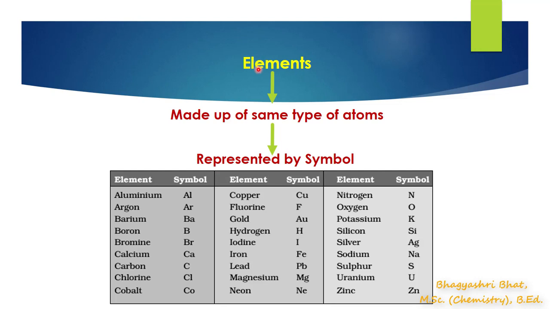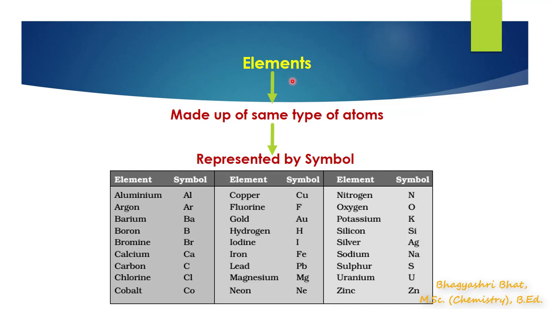Elements. So elements, they are pure substances. Why are they called pure substances? Because they are made up of the same type of atoms or similar kind of atoms. For example, if I take copper as an element, that copper is made up of only one type of atoms. What are those? Copper atoms.